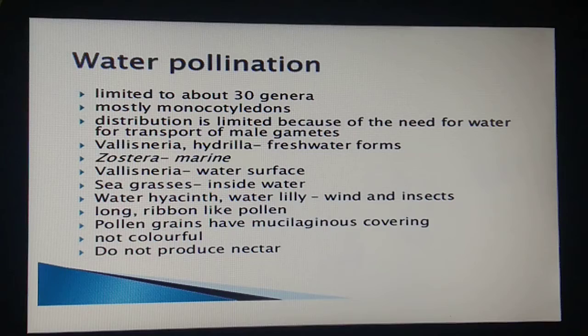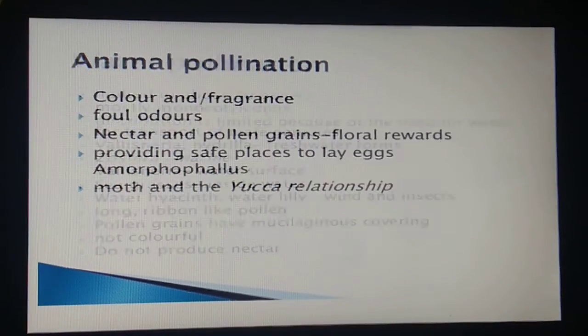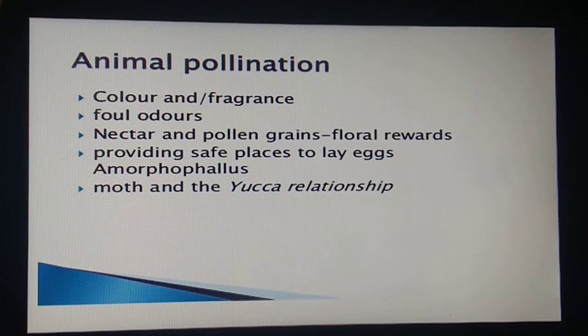Now students, coming on to the next type, that is animal pollination. The majority of insect pollinated flowers are large, colorful, fragrant and rich in nectar. When the flowers are small, a number of flowers are clustered into an inflorescence. Why are they doing it? Because the animals are attracted to flowers by color or fragrance.